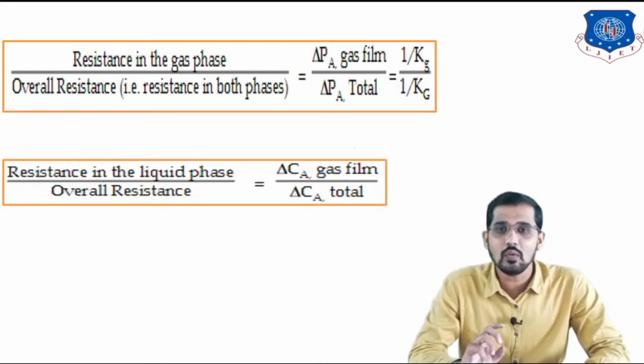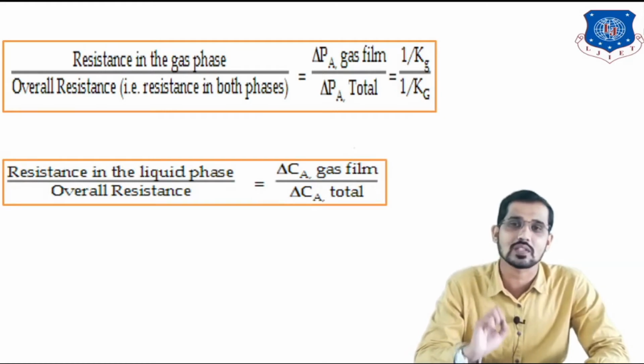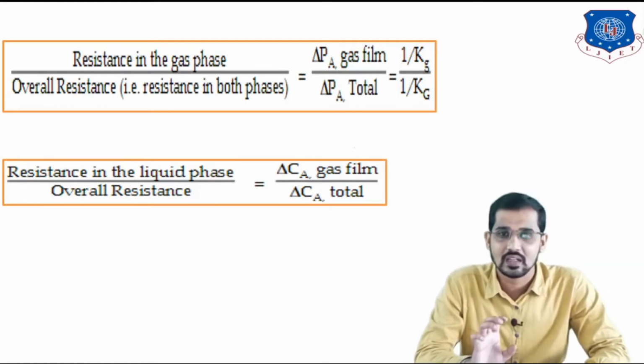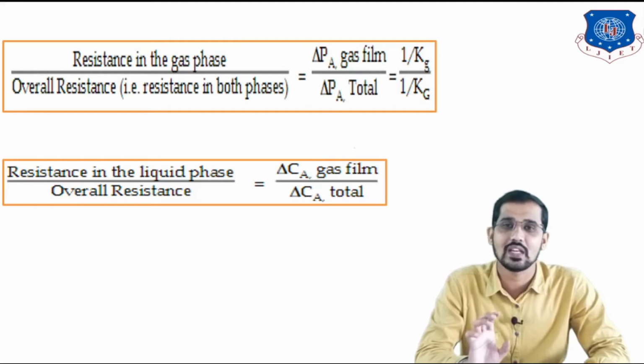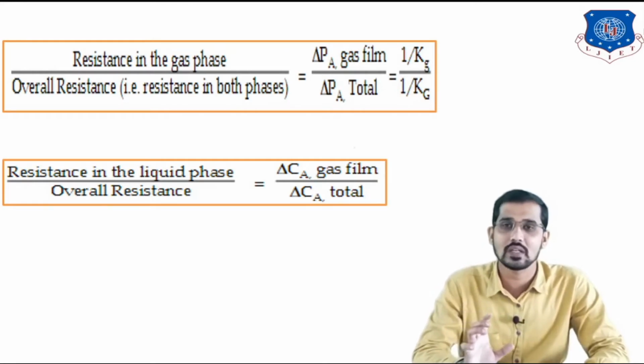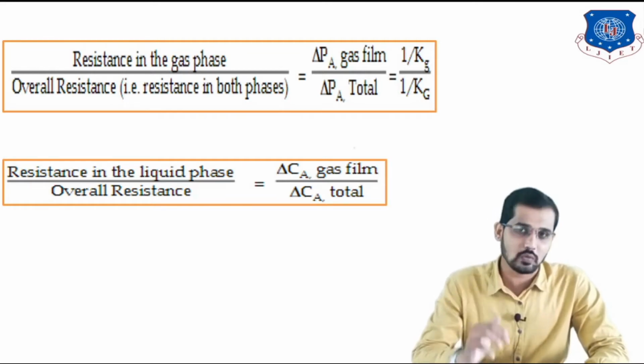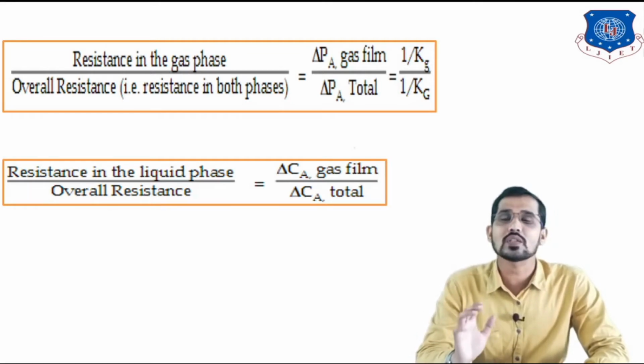Similarly, for the liquid phase, I can write the resistance in the liquid phase in terms of the concentration, that is delta Ca gas film divided by delta Ca total. Overall resistance can be represented as delta Ca total, and resistance in only the liquid phase can be represented as delta Ca gas film. In terms of the mass transfer coefficient, I can write 1 upon small kl.